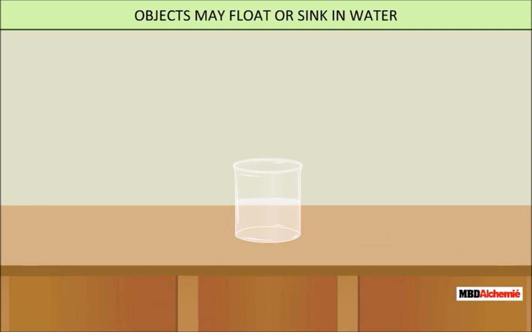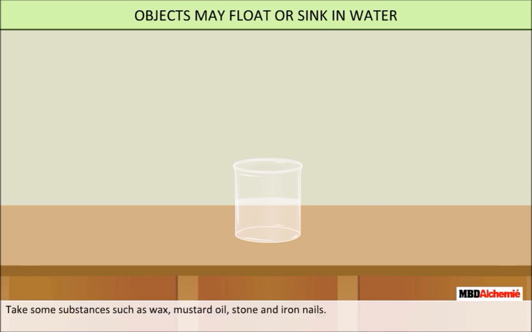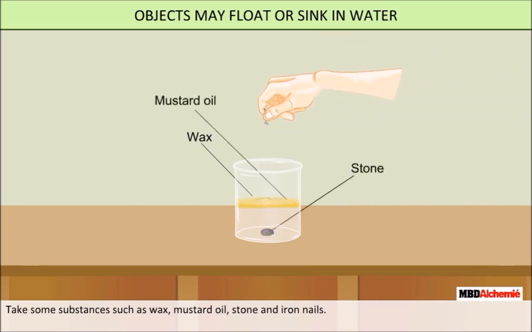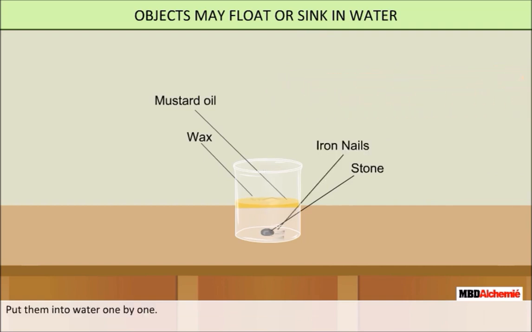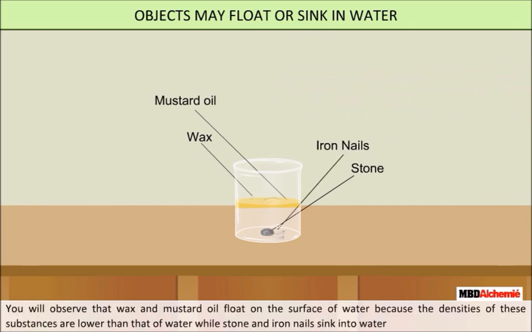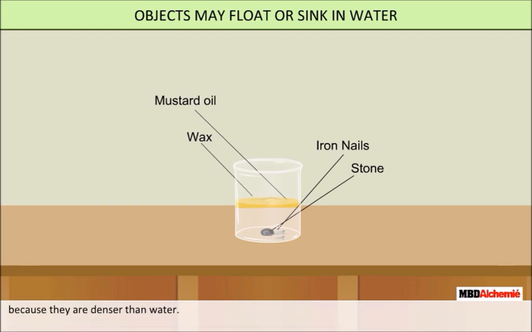Objects may float or sink in water. In this activity, we will demonstrate that some substances float on the surface of the water while others sink. Take a beaker half filled with water. Take some substances such as wax, mustard oil, stone, and iron nails. Put them into water one by one. You will observe that wax and mustard oil float on the surface of water because the density of these substances is lower than that of water, while stone and iron nails sink into water because they are denser than water.